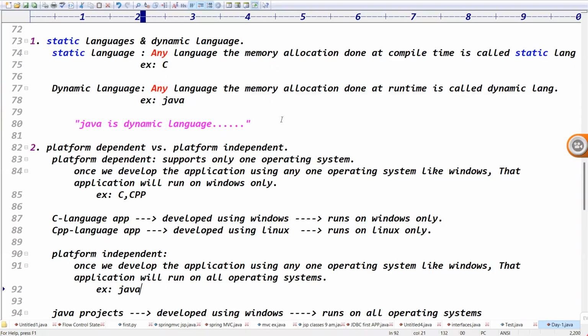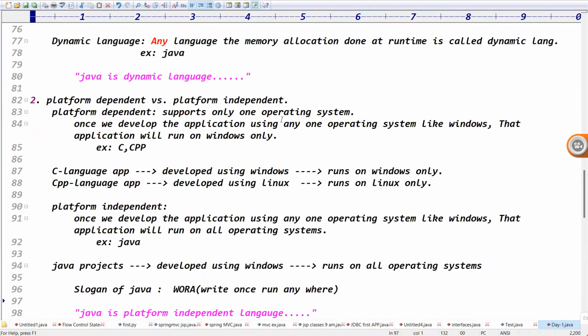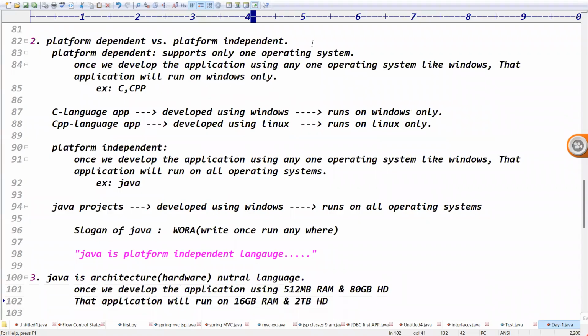Exactly. Second point: Java is platform dependent or platform independent? What do you mean by platform dependent? Once we develop the application using Windows, that application runs on Windows only, which is one operating system. That nature is called platform dependent. Platform independent means it will run on all operating systems. Java is platform independent, right? It supports all operating systems.